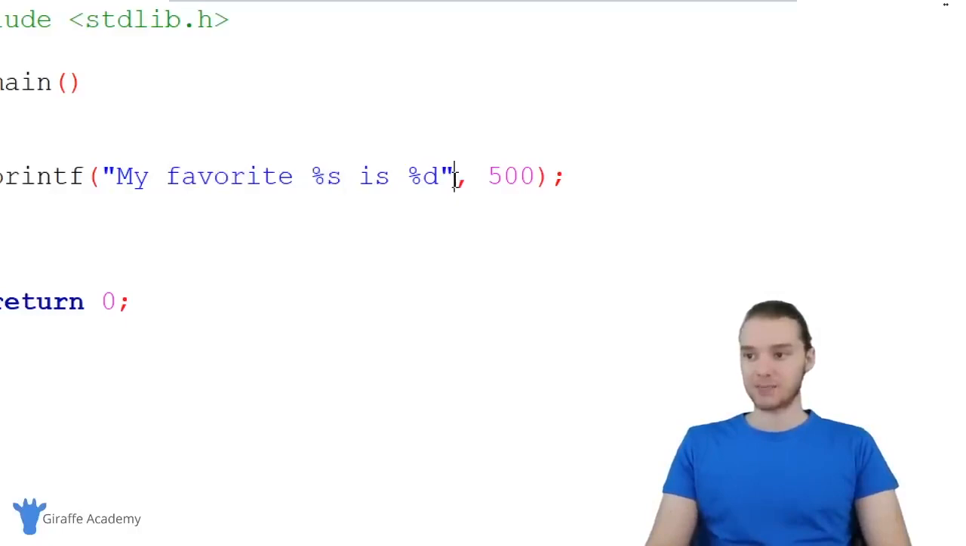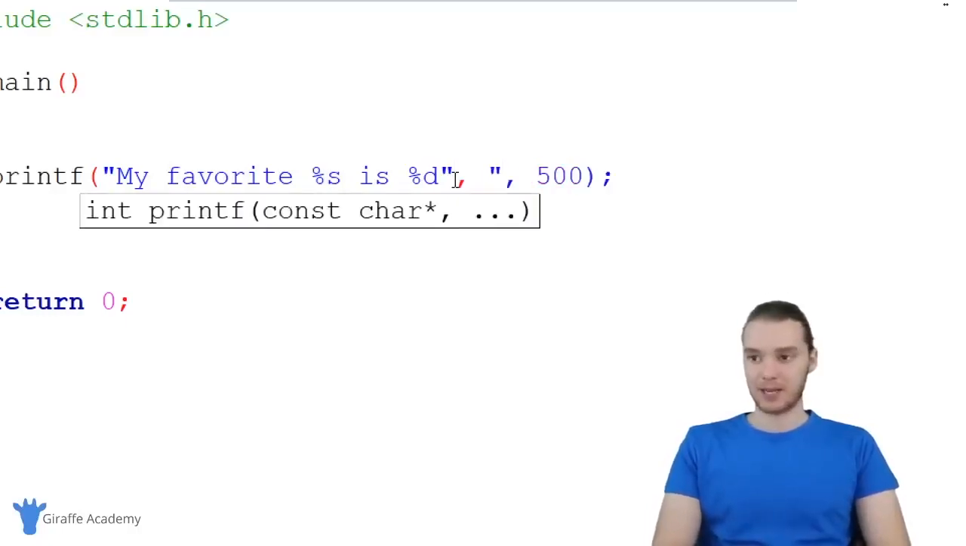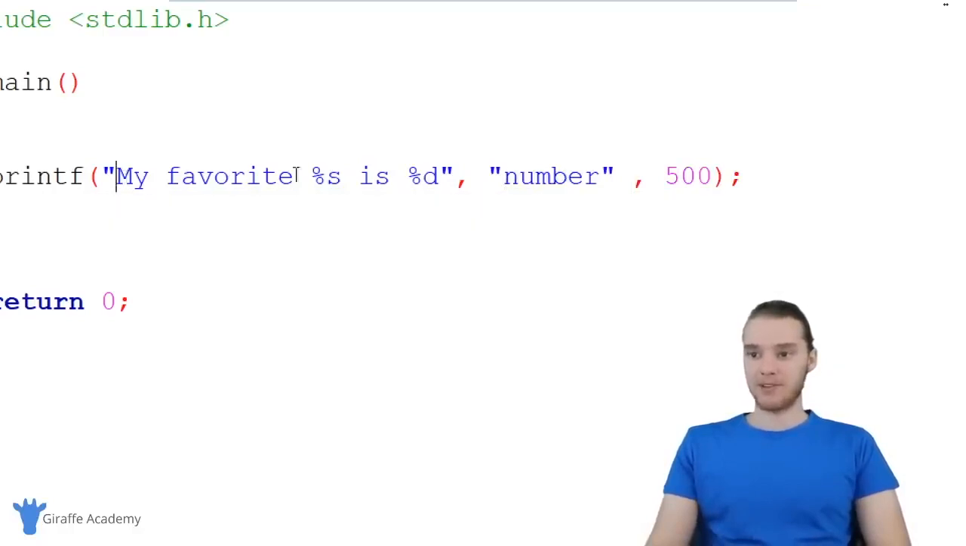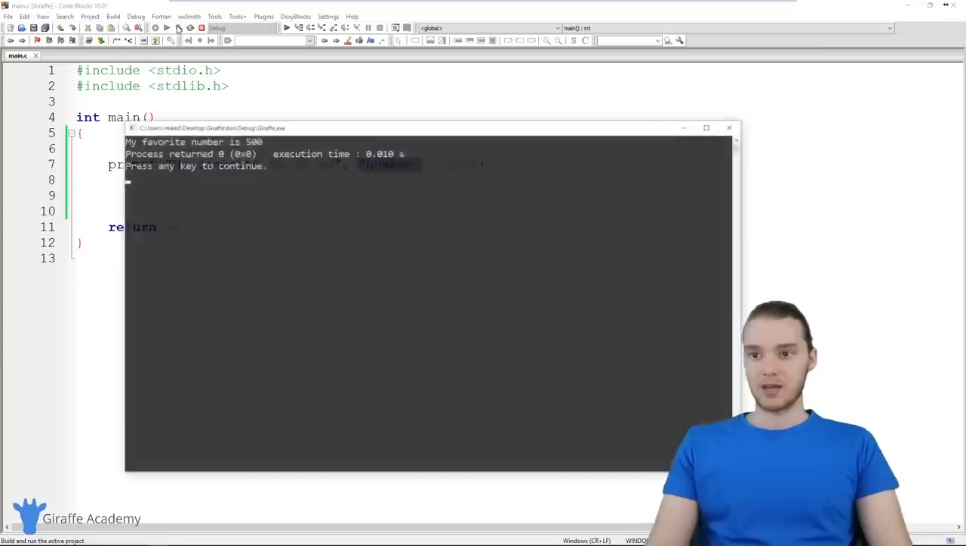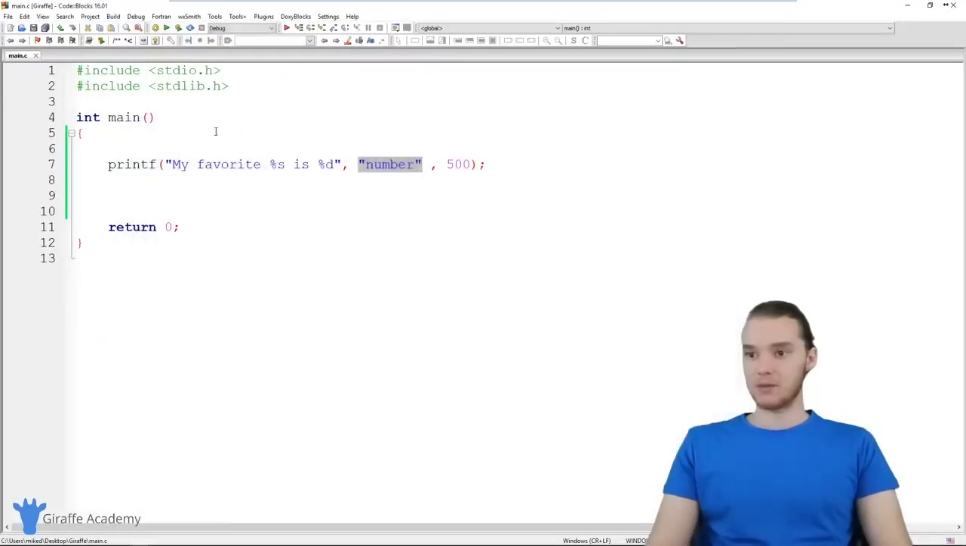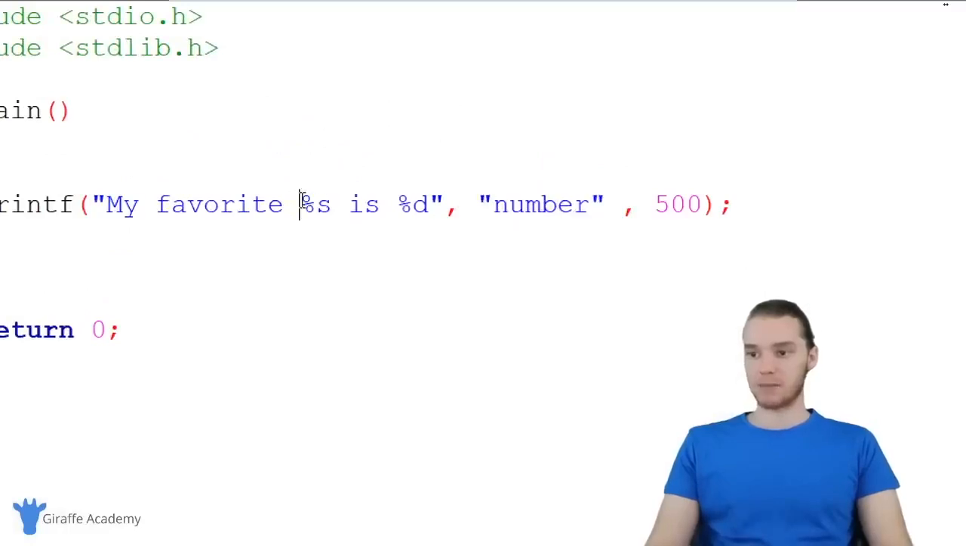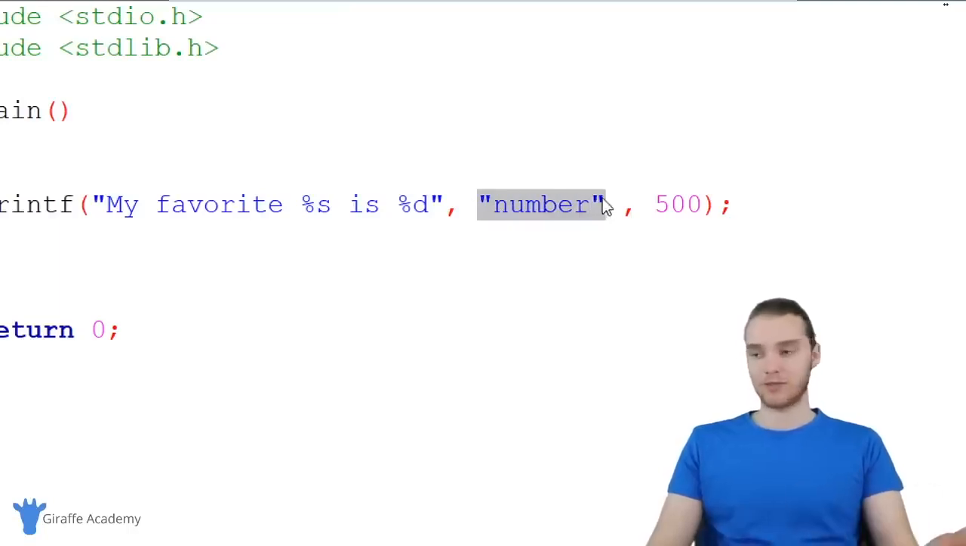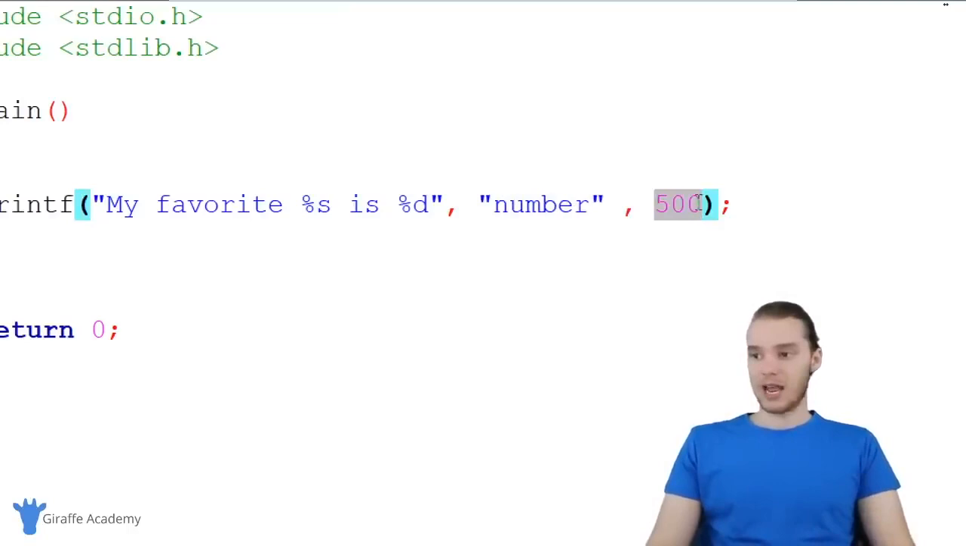So if I said %s, I can make another comma here, and I could say number. And now this is going to print out my favorite %s, so it's going to look for this string of text over here. It's going to insert that in, and it's going to say 500. So now when we run this, it'll say my favorite number is 500. And you'll notice here that I'm using multiple commas. So I'm saying like %s, %d, and over here I have a comma, and I'm specifying the string that I want to print, so the string of characters, and then the integer.